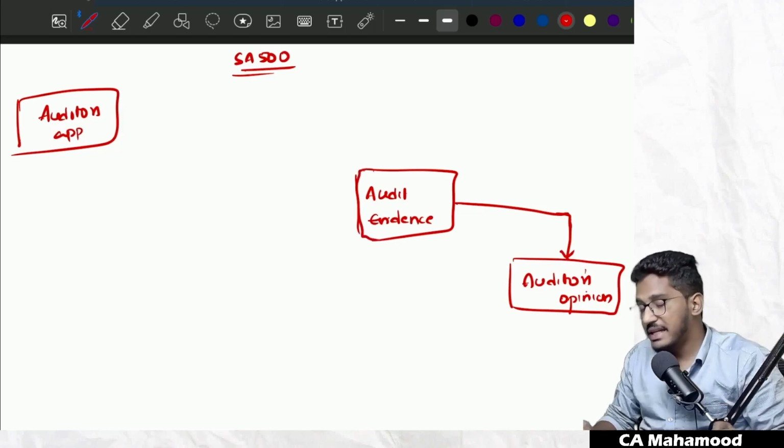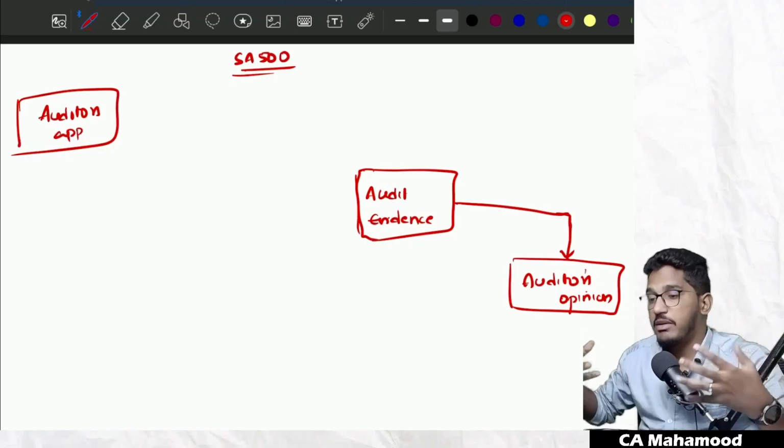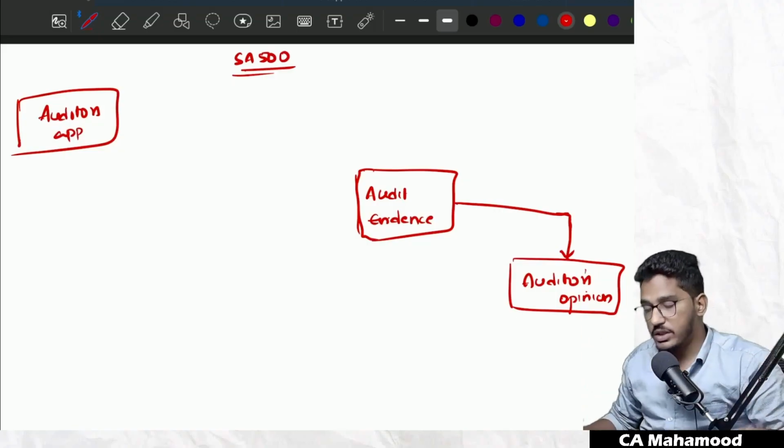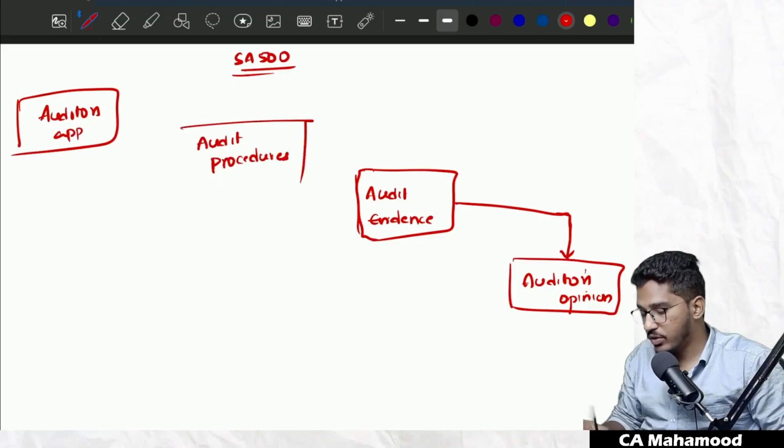And how will the auditor get this evidence, sir? Just because you are appointed as an auditor, evidence will not automatically fall in your lap. As an auditor, you need to put in some effort from your side to obtain that evidence, and the efforts which the auditor puts in to get that audit evidence, we call audit procedures.